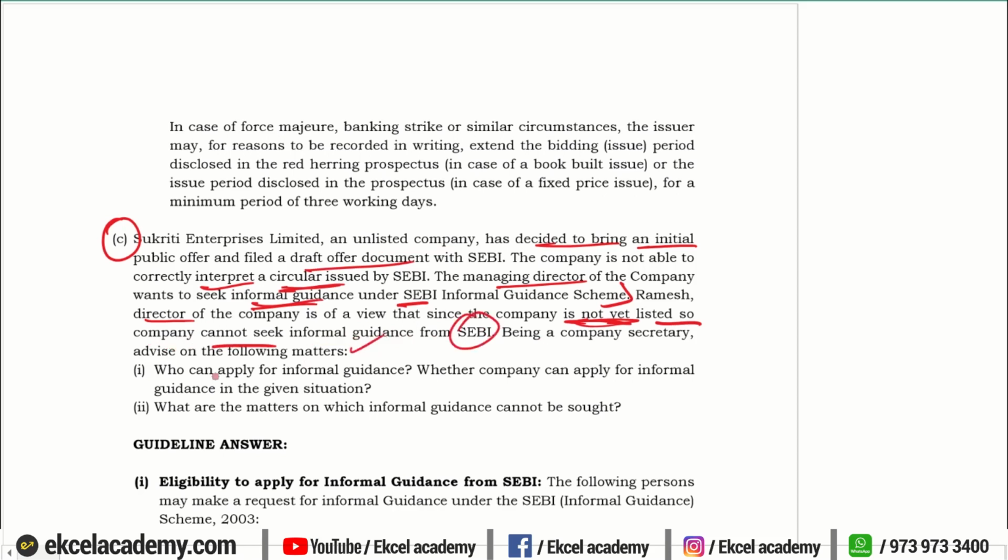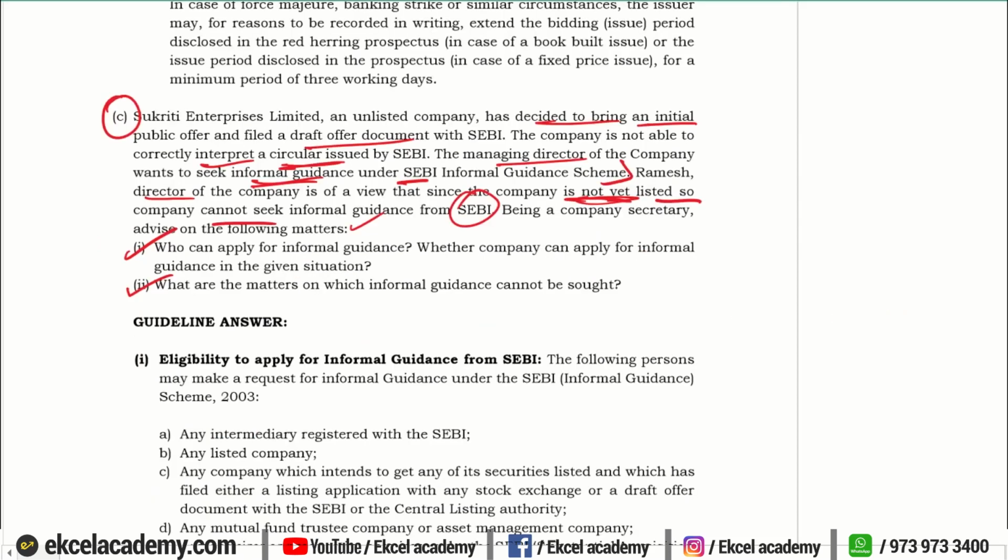Being the company secretary, discuss who is eligible for informal guidance and whether in the instant case the company can apply for guidance, and what are the matters on which the guidance cannot be sought.